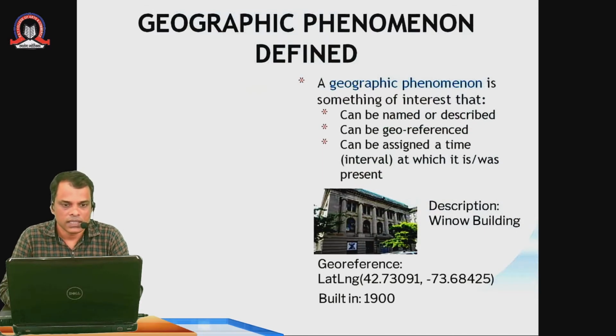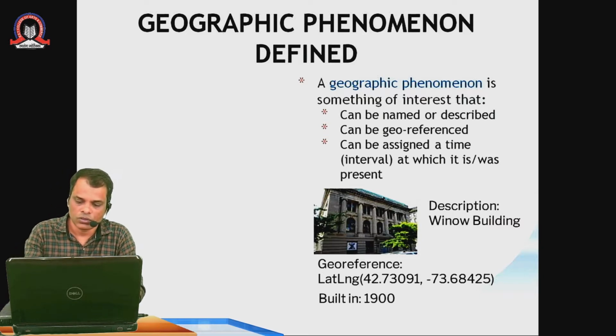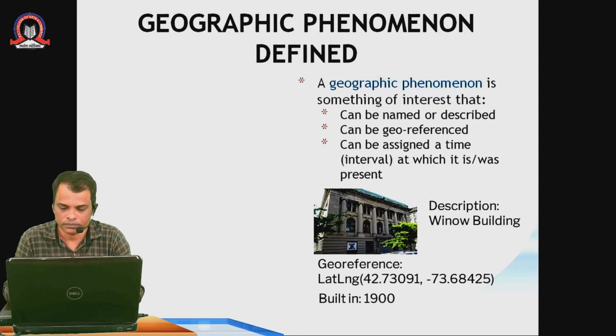Now we will see the definition of geographical phenomena. A geographical phenomena is something of interest that can be named or described, can be georeferenced, and can be assigned a time interval at which it is or was present. Any of these things will be applied to it. See below, I have shown you one building. The building name is Vinod building, and it has a geo reference, that is a latitude and longitude, and it was built in 1900. So we can call this a geographical phenomena.